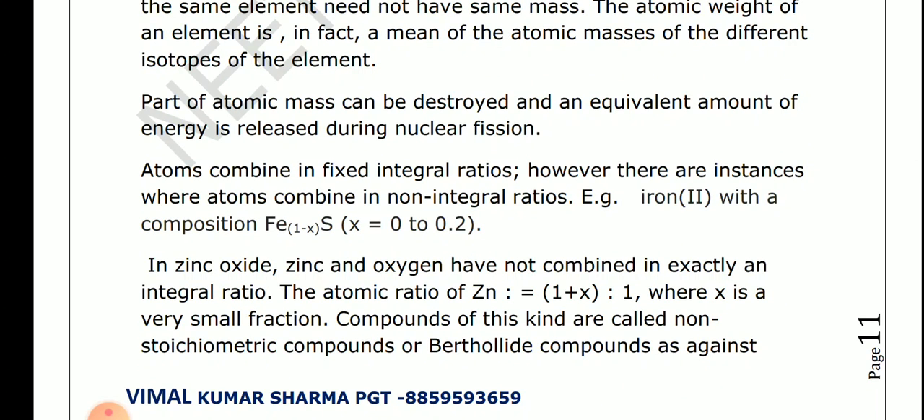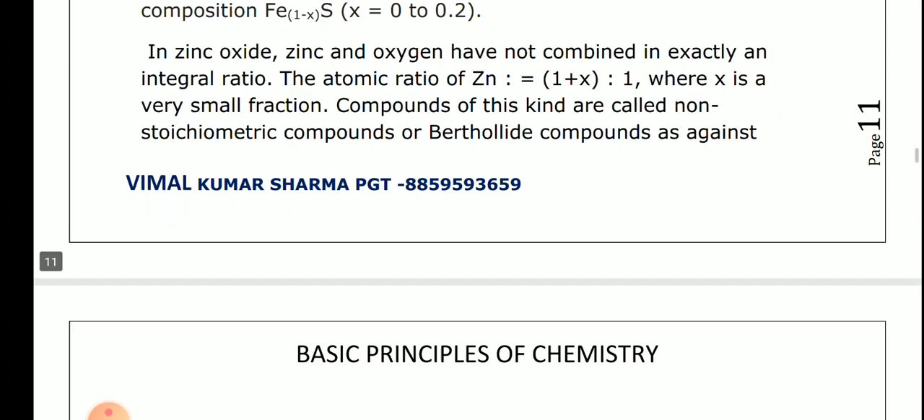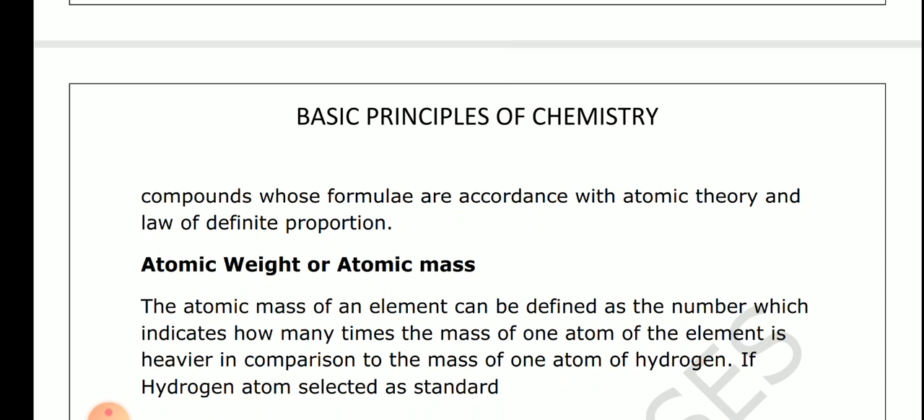Zinc oxide, zinc and oxygen have not combined in exactly fixed ratio, and these are showing the different types of stoichiometric and non-stoichiometric defects. So the atomic ratio of Zn is equal to 1 plus x is to 1, where x is a very small fraction. Compounds of this type are called non-stoichiometric compounds or Berthollide compounds, as against compounds whose formulae are in accordance with the atomic theory and law of definite proportion.